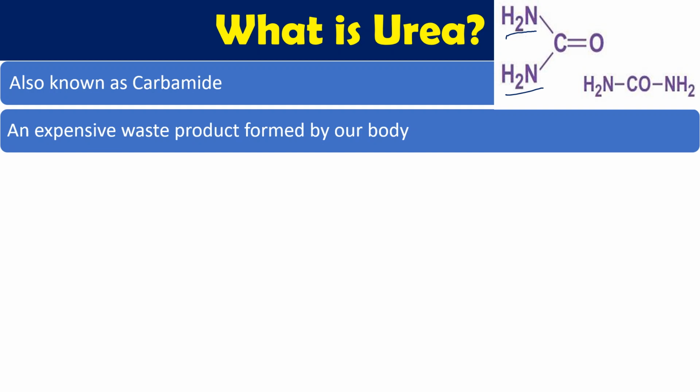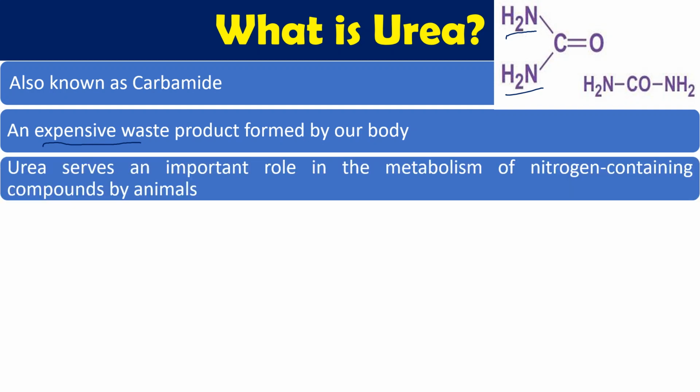This urea is a very expensive waste product which is normally formed in our body. Why am I telling you it is an expensive waste product? Because for every urea molecule synthesized we need to spend 4 ATP molecules. So that's why I'm telling you this is an expensive waste product, and it is a waste product because it is of no use in our body. So ultimately we have to remove it from our body. Just for the removal only we synthesize urea, and that also by spending our ATP.